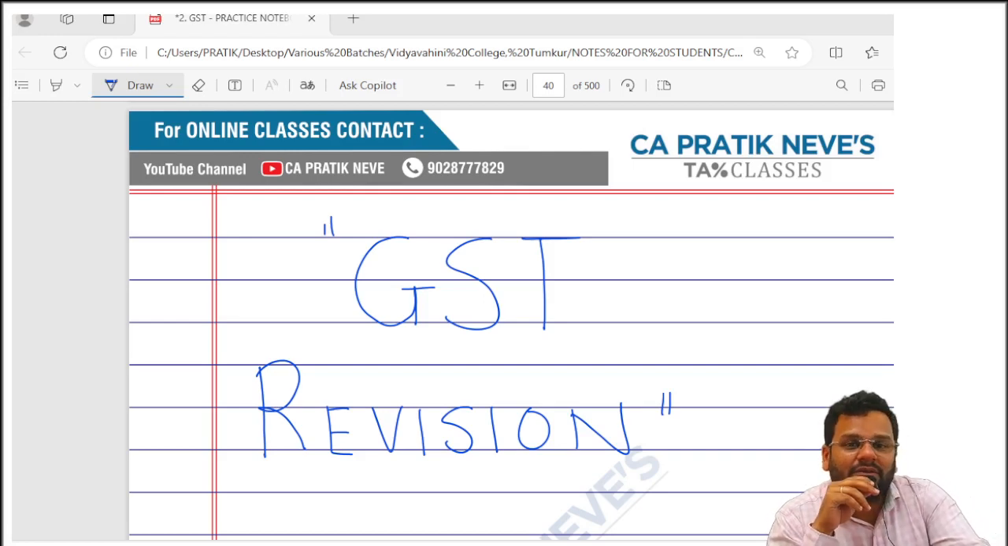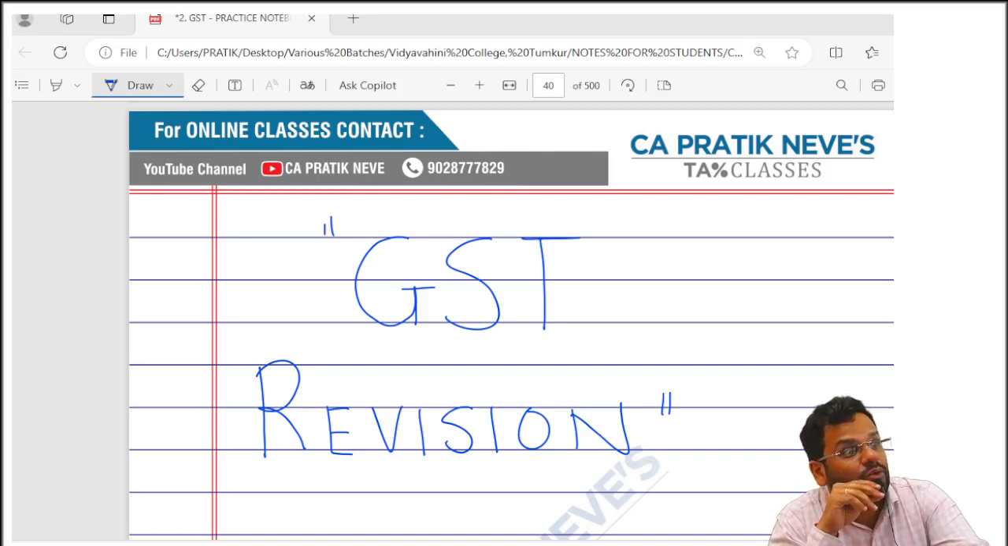Whenever I am in 10.1 composition scheme, then the rate of GST for manufacturer is 1% of total turnover. If I am trader, then 1% of taxable turnover. And if I am a restaurant service provider, then 2.5% CGST, 2.5% SGST. So total becomes 5%. And that 1% was also CGST plus SGST, that is 0.5 plus 0.5.